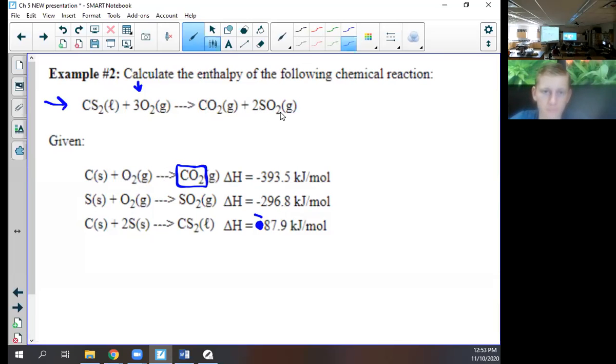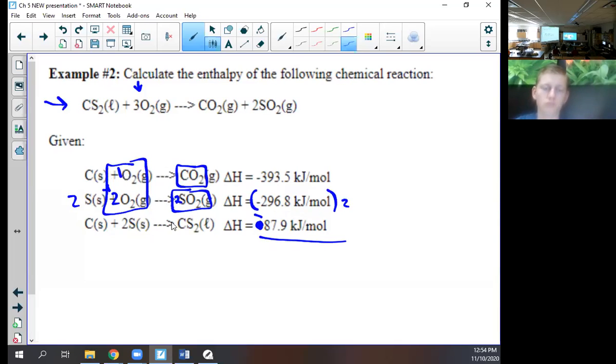All right, next, I come to 2 SO2 gas on the right. Do I have SO2 on the right? Yes. Is it a 2? No. So what do I need to do here? I need to multiply everything by 2. So I'm going to put a 2 here, a 2 here, a 2 here, and then I multiply that by 2. And then I'm ready to roll math-wise, right? So Cooper, how did I get 3 O2s? I had 1 of them plus 2 of them, and that's how I get 3.